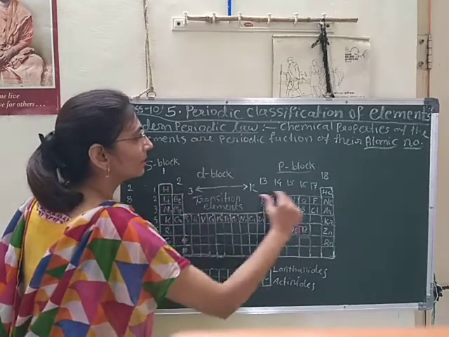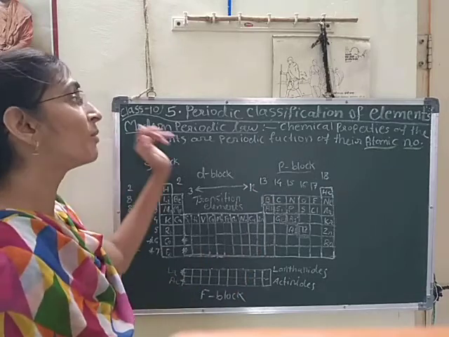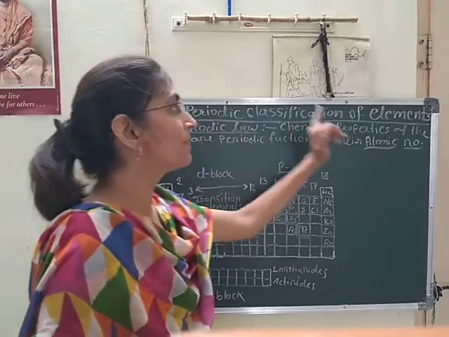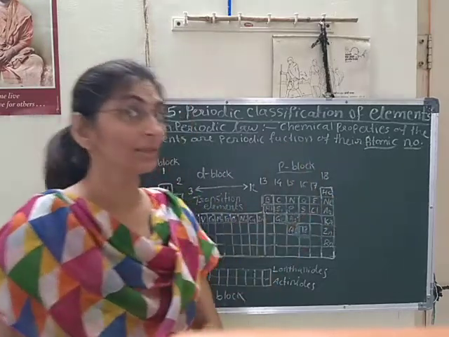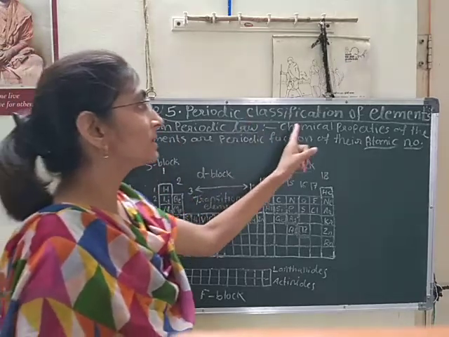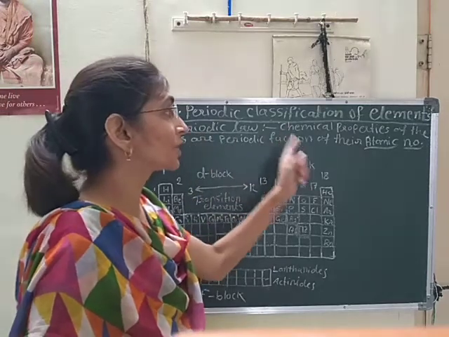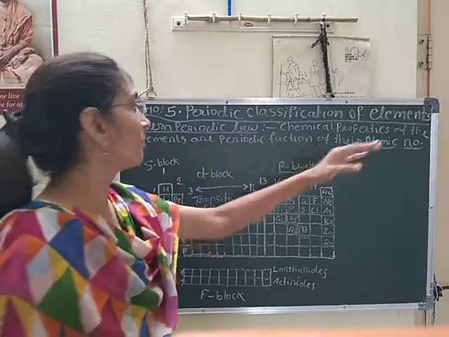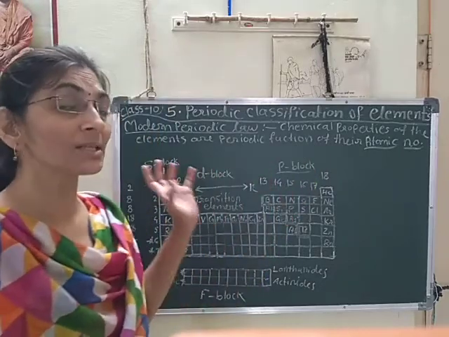By the observation of the periodicity of elements, he stated the modern periodic law. What is the modern periodic law? Chemical properties of the elements are a periodic function of their atomic number. It is very much important. Before that, what was Mendeleev's periodic law? Chemical properties of elements are a periodic function of their atomic mass, because it was based on atomic mass.